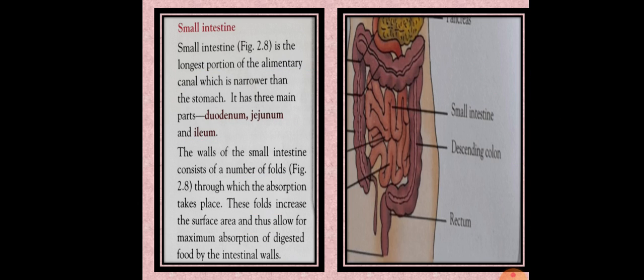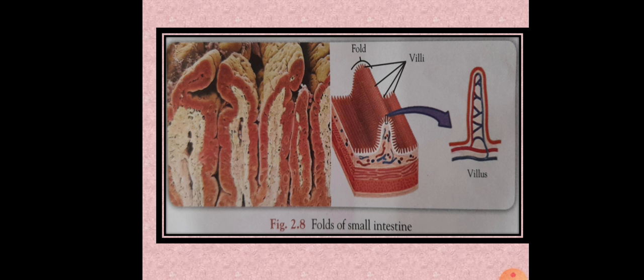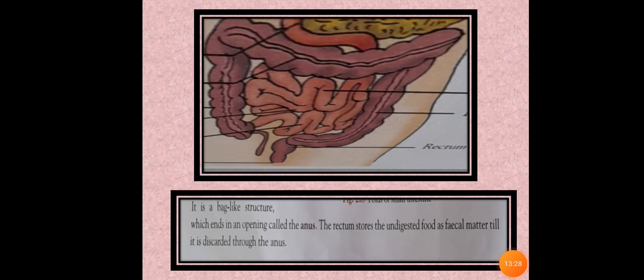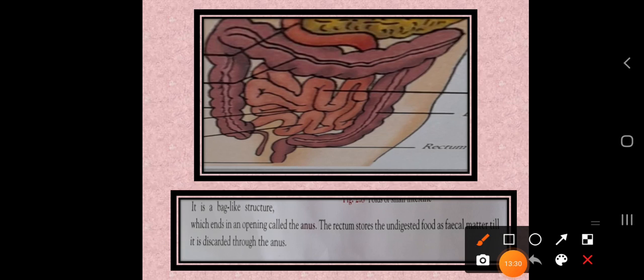So after the absorption of the food, what happens? That is the next aspect we are going to learn now. But just keep in your mind this structure, it is very important how the folds are in the small intestine. You can see here, these are the folds of the small intestine. It is very complicated, and it is the longest organ in the alimentary canal. So dear students, what happens after the absorption of the food?